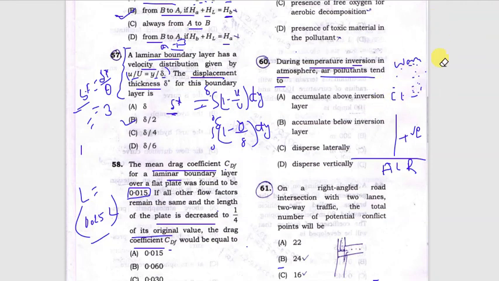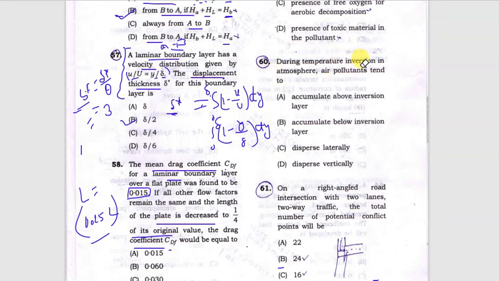Now in inversion case, the common example is fog in the winter season. In the morning we see, in the night fog forms due to this inversion condition. Since the nights are very large in the winters, the earth cools down much more rapidly as compared to the air. So the air temperature remains higher as compared to the earth. So inversion occurs and ultimately fog forms, and it remains in its position until the sun rays break it up. As in winter season, as sun rays break this temperature difference, then inversion goes out.